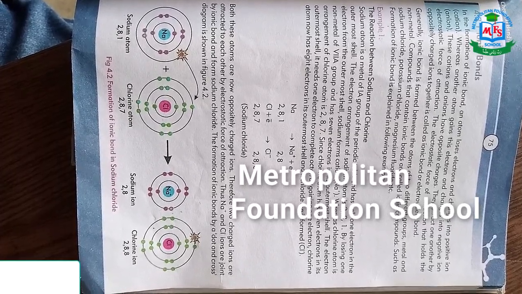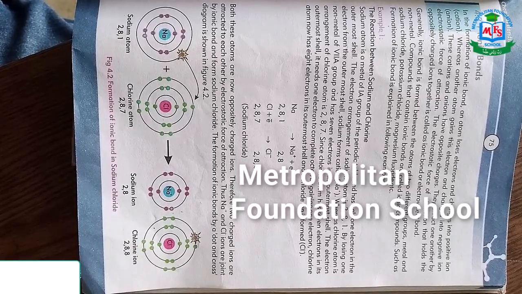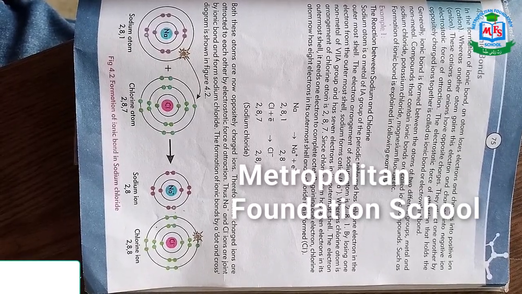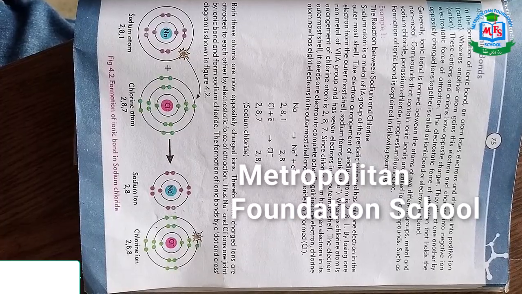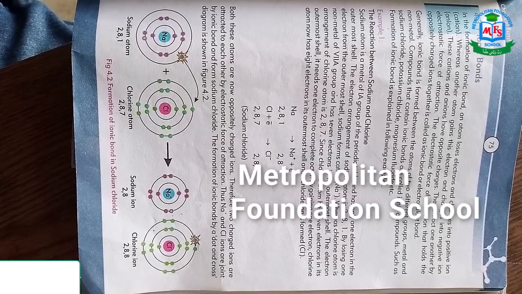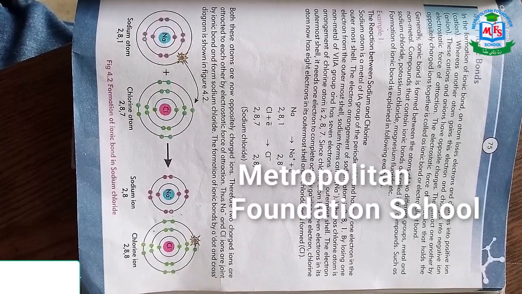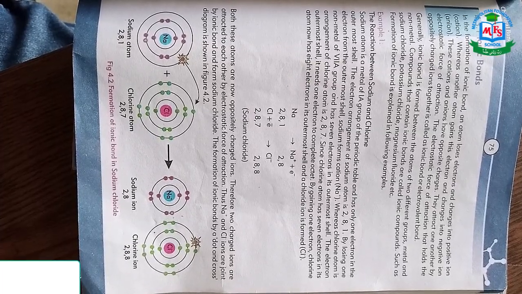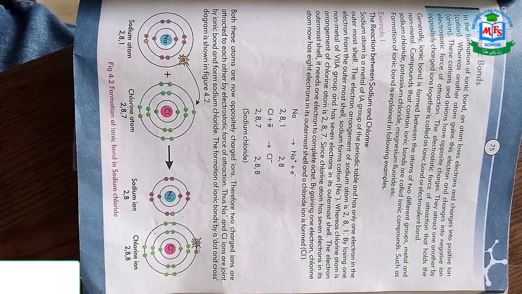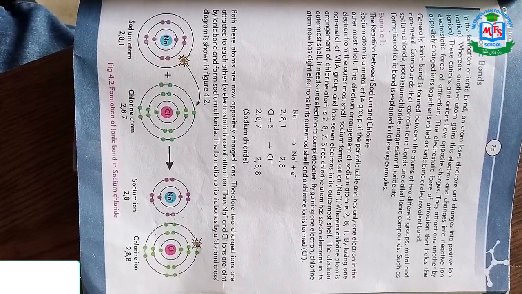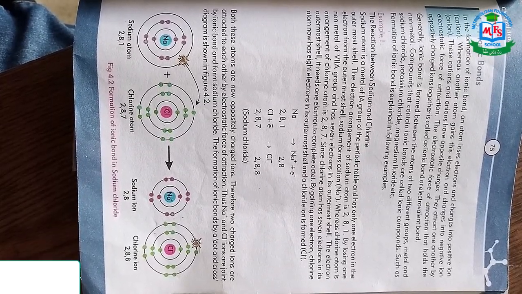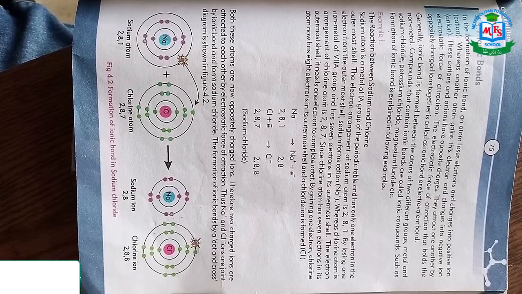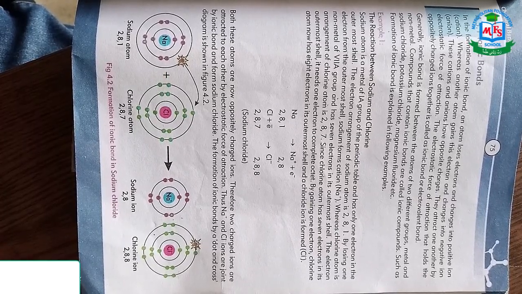Whereas the other atom, the chlorine atom, gains 1 electron from the sodium atom. If we study the structure of the chlorine atom and its position, chlorine is a non-metal and it is placed in the 7A group of the periodic table. That's why it has 7 electrons in the outermost shell.